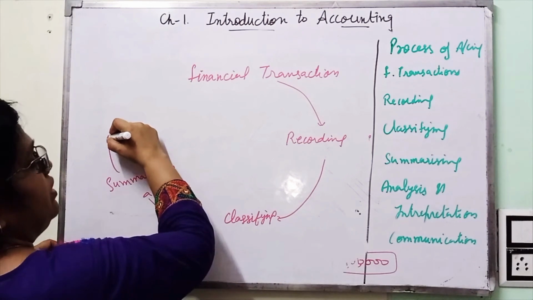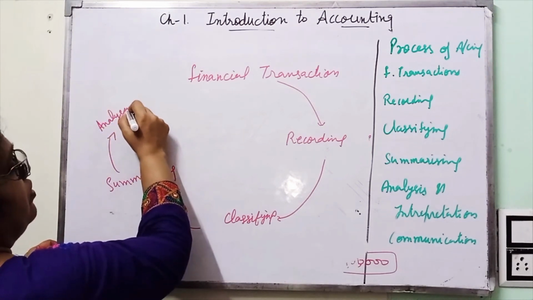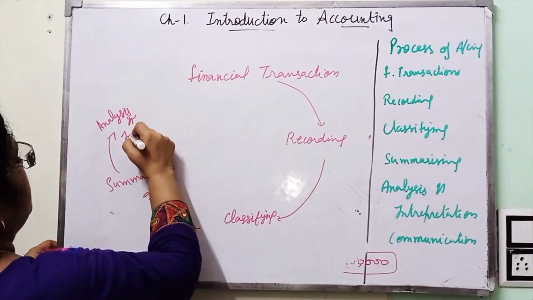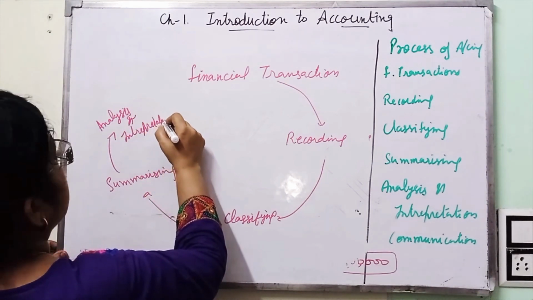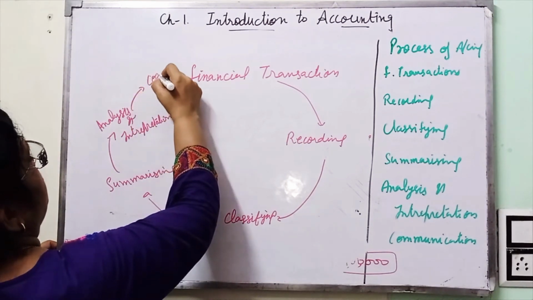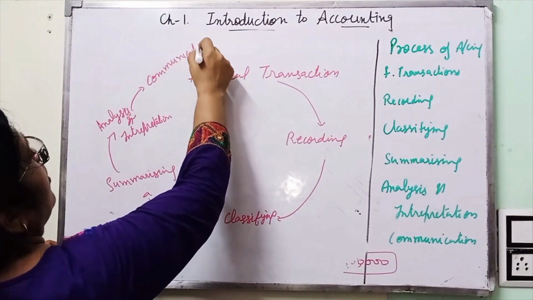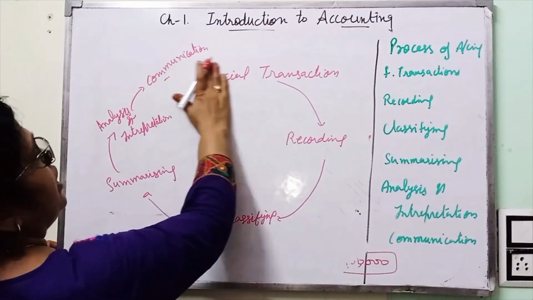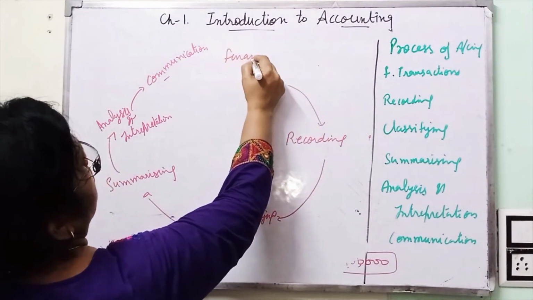After summarizing, they are analyzed and interpreted, and finally they are communicated. These are all about financial transactions.